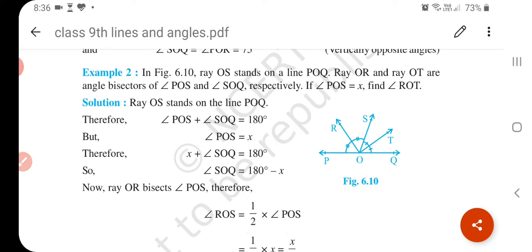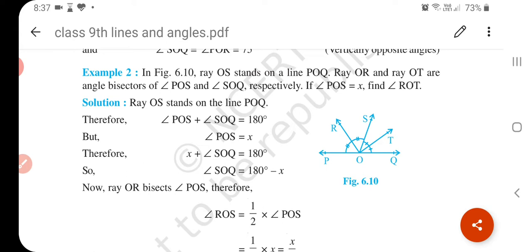Rays OR and OT are angle bisectors of POS and SOQ. What do you mean by bisector? Bisector means it divides equally into two halves. But first of all, POS plus SOQ is equal to 180 because they are a linear pair.